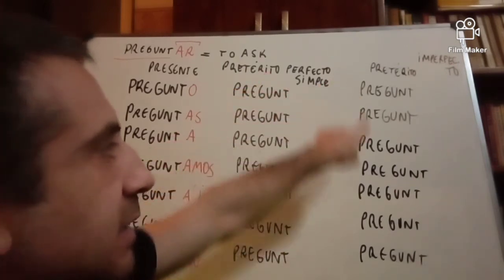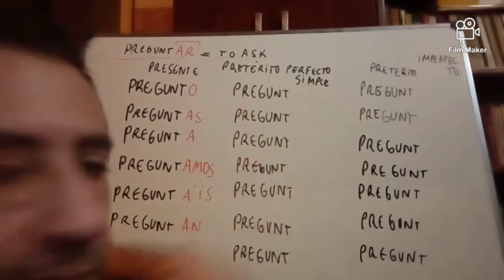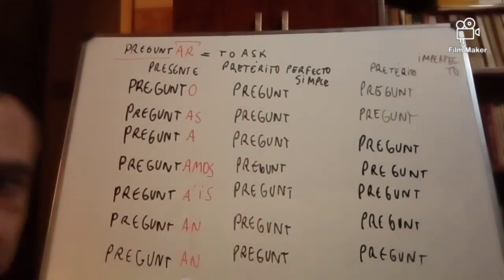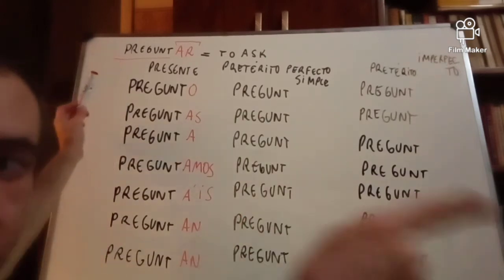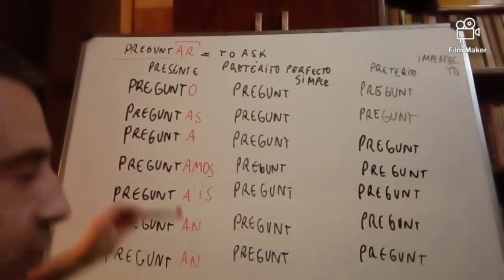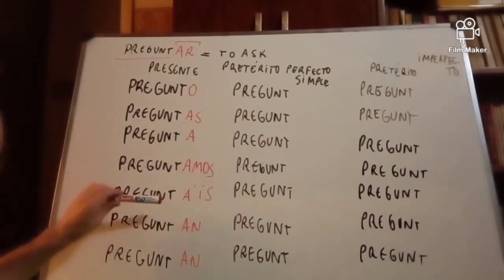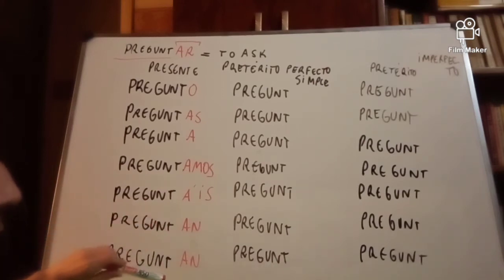But as you may see, the root, as it's regular, is always pregunt. If you remember, let's review it quickly. Pregunto, preguntas, él, ella pregunta, nosotros preguntamos, vosotros, vosotras preguntáis, ustedes preguntan, ellos, ellas preguntan.